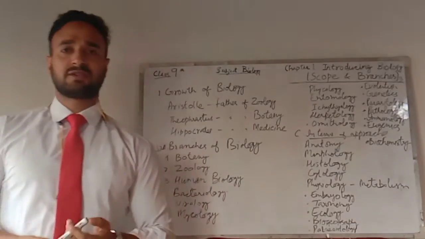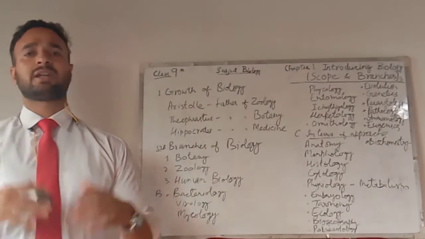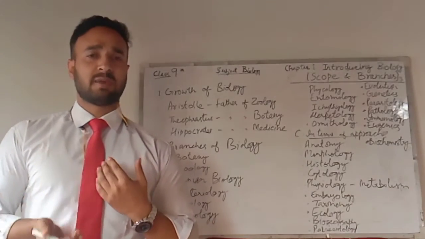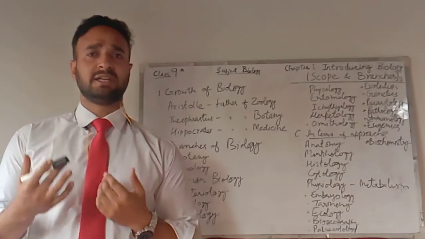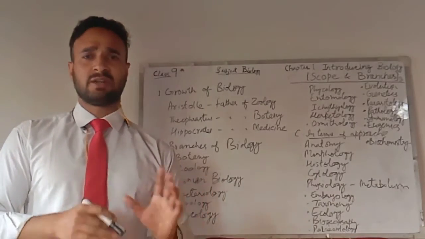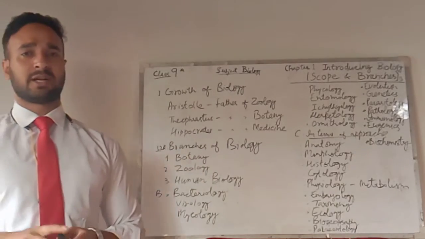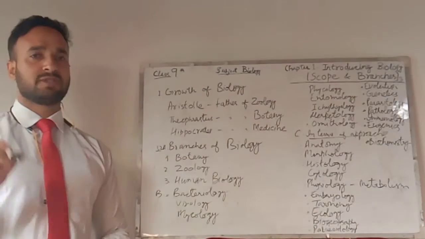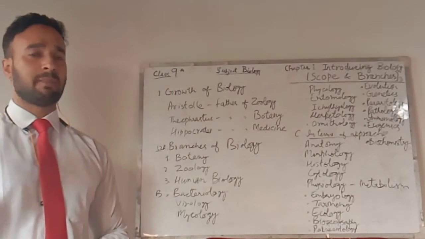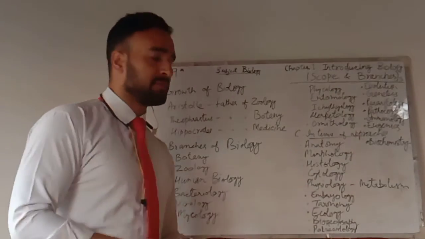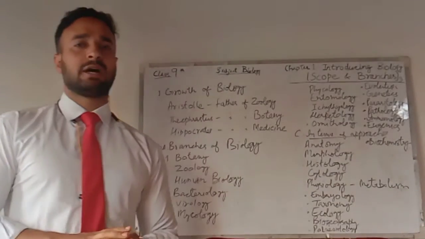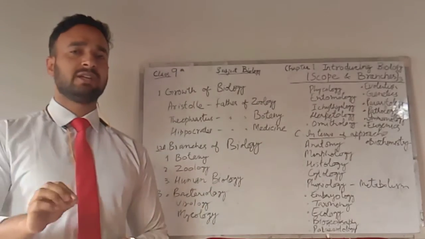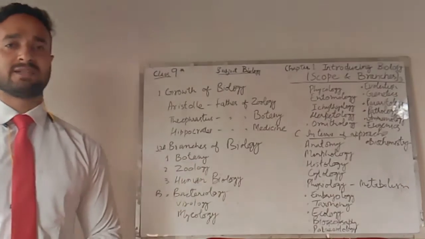Then there is physiology. In physiology we learn about the metabolism of living organisms. For example, we study respiration, breathing, digestion, and excretion. All these things together are considered metabolism, and we study this under physiology. So physiology is the branch of biology that deals with the study of the metabolism of living organisms. Then there is embryology. In embryology we learn how embryos come into existence, in plants and animals. So the study of embryos in living organisms is called embryology.